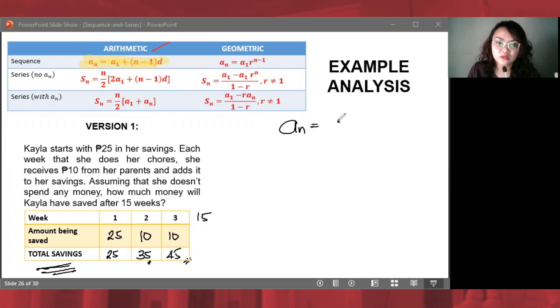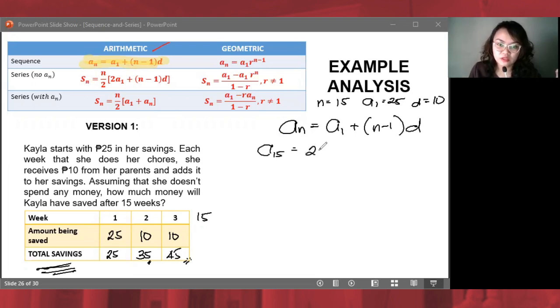a sub n is equal to a sub 1 plus n minus 1 times d, where n is 15, a sub 1 is 25, and d is 10. So we have a sub 15 is equal to a sub 1, which is 25, plus n minus 1, so that is 15 minus 1 times 10.